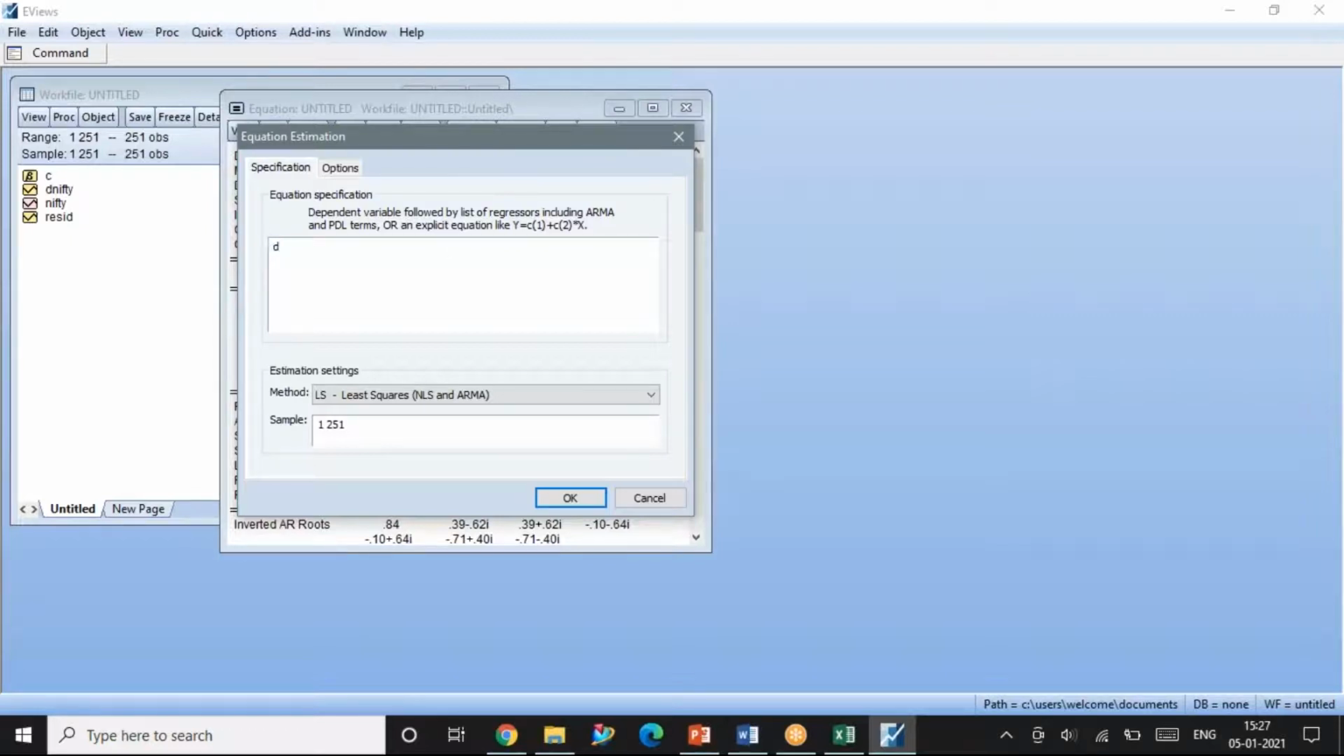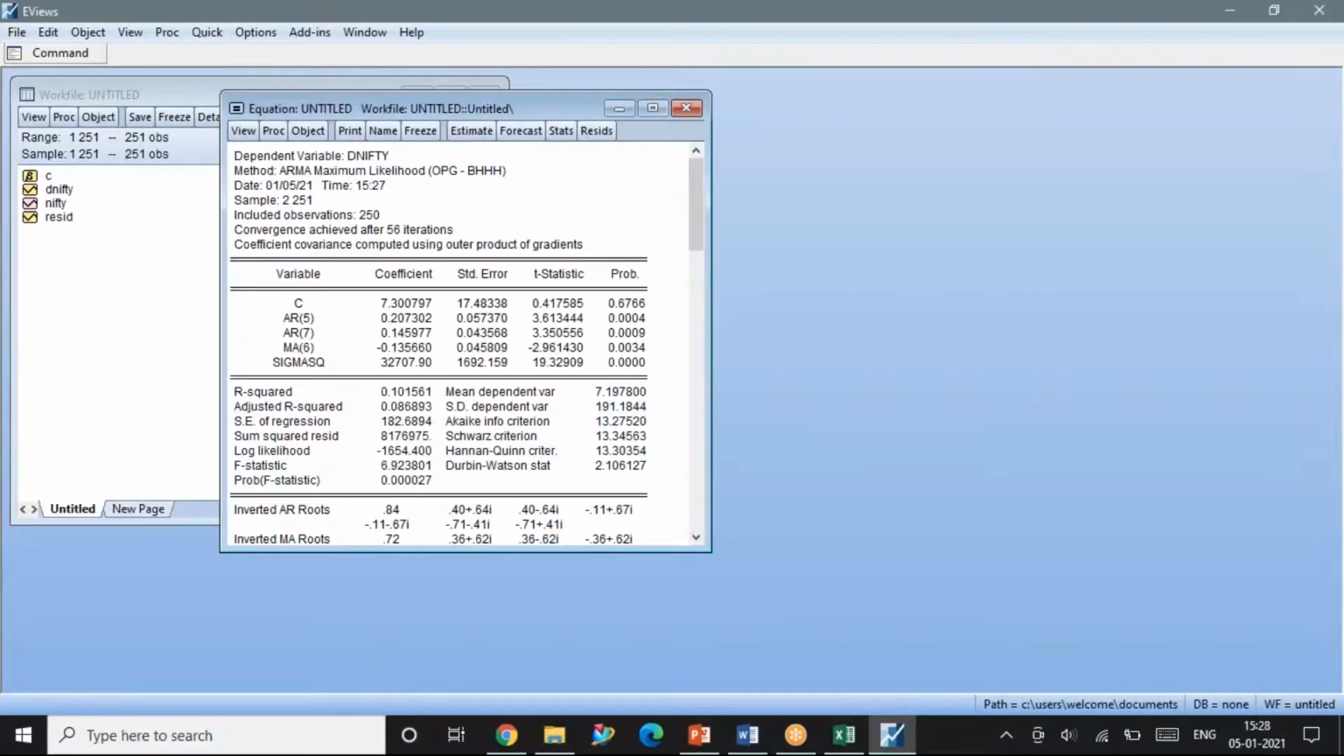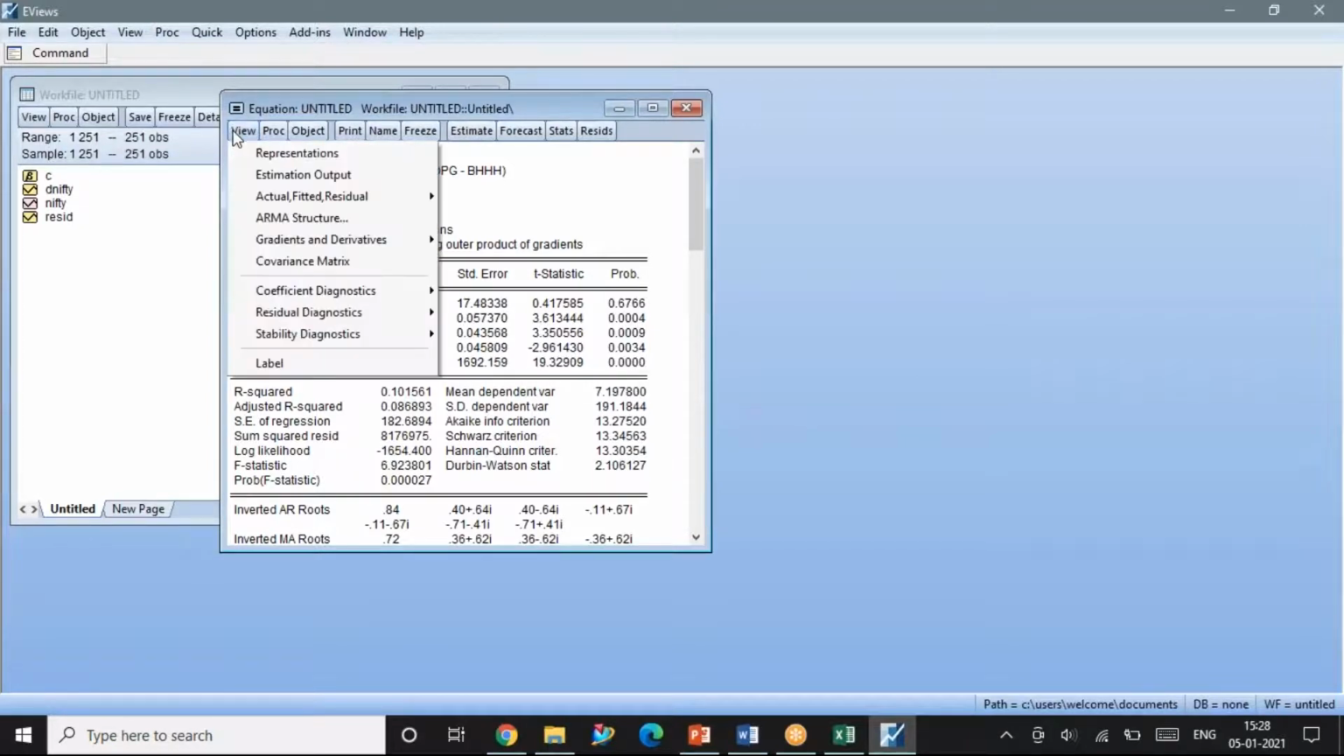So again I have to write the variables AR5, AR7 and MA6 as the model. Okay, this is the output for the model. I can see all the 3 values to be significant. The sigma square, when compared to the others, is lower, R square is higher, and AIC and SIC are a little lower. So now I have to go ahead and check the residuals.